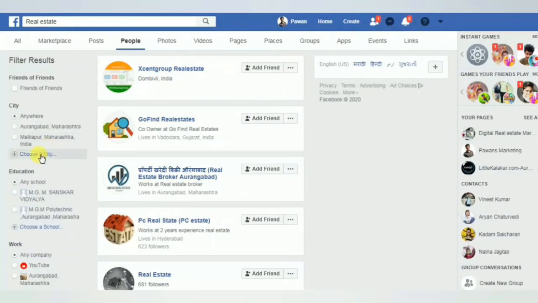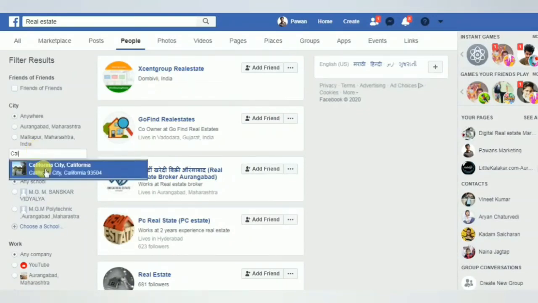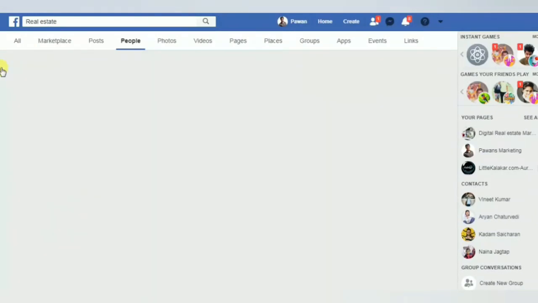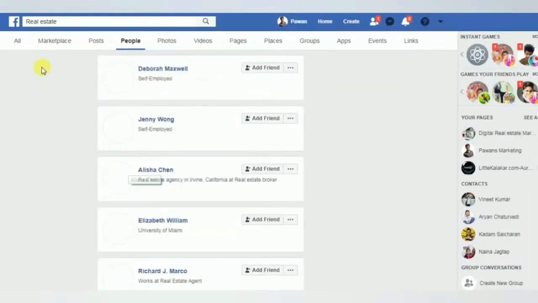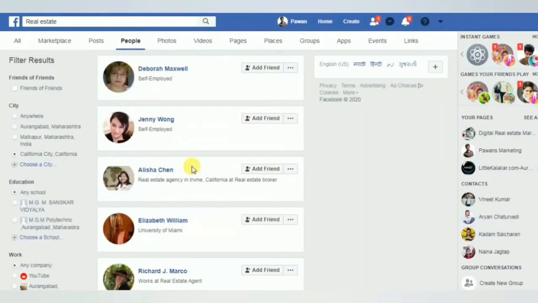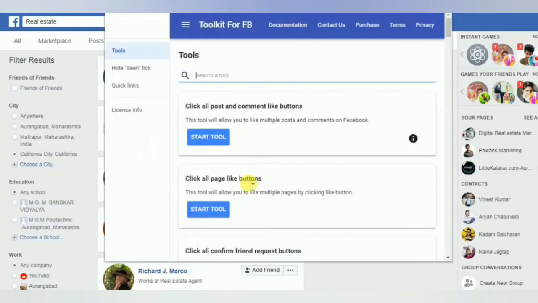So you need to choose a city. I will go for India. Okay, so you need a city. Let's suppose California. Okay, let's go with this. Filter. So these people live in California and they are interested in real estate, right? Now you need an extension which will help you make friendship with all these people.